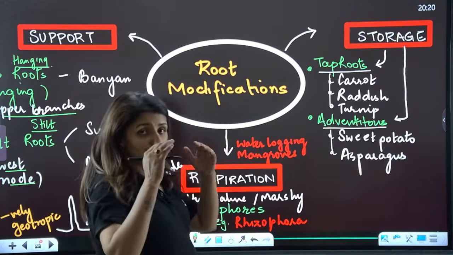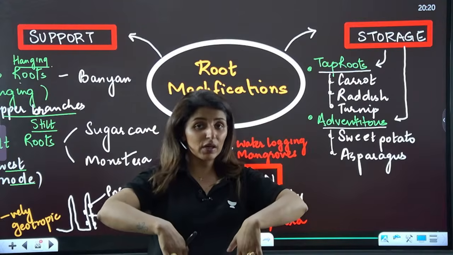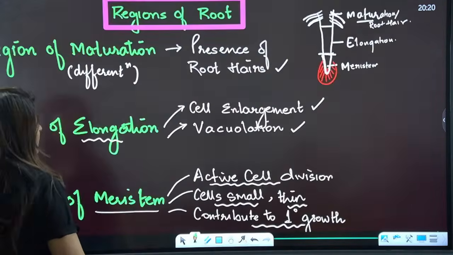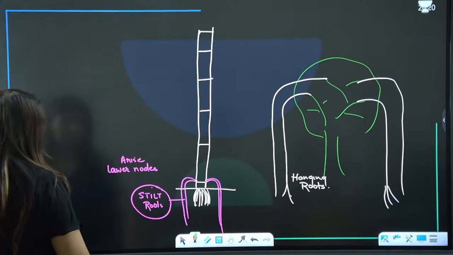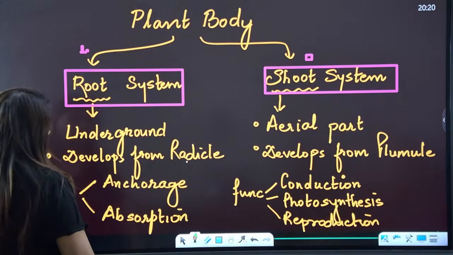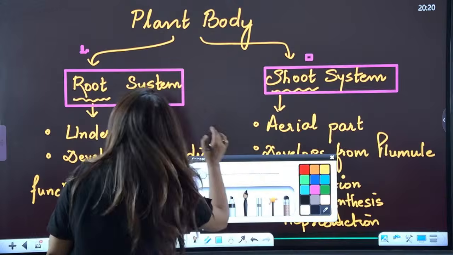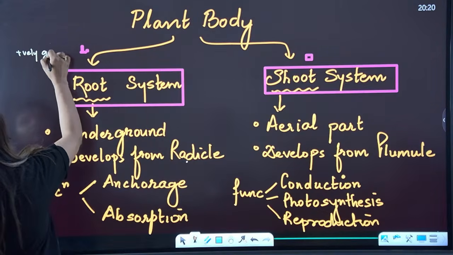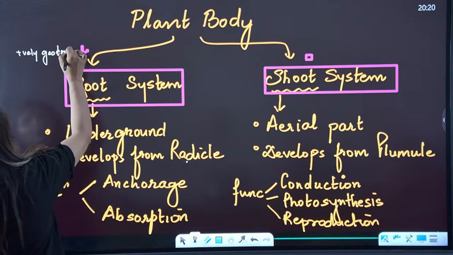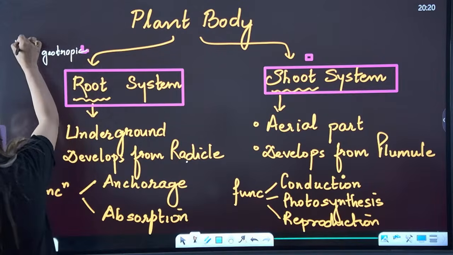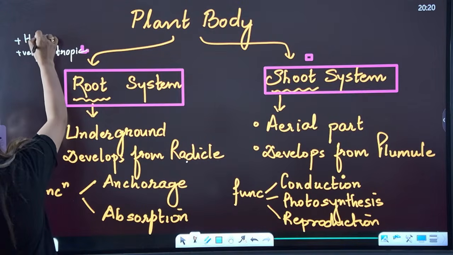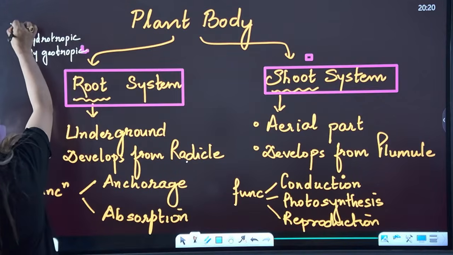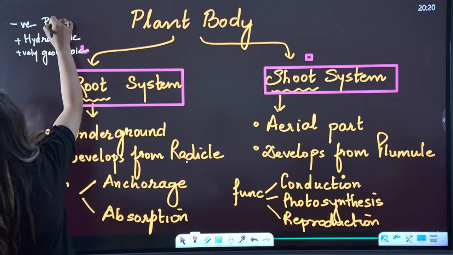We know that a typical root is always positively geotropic, that means it goes towards gravity. It is positively hydrotropic, goes towards water, but it goes against the light, so it is negatively phototropic.